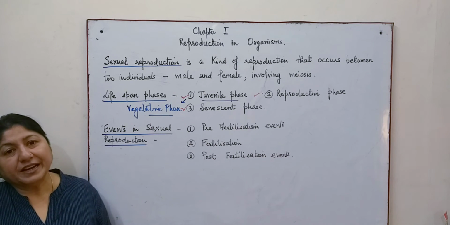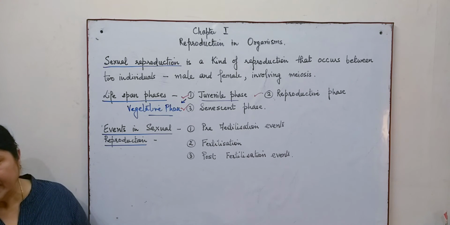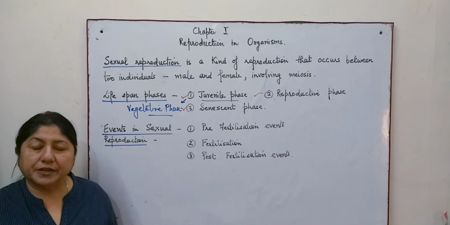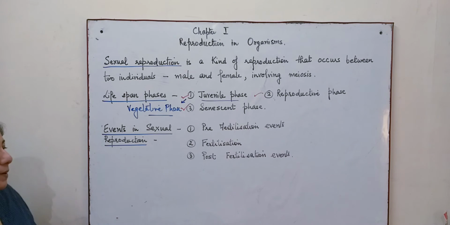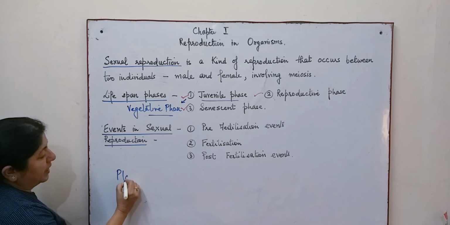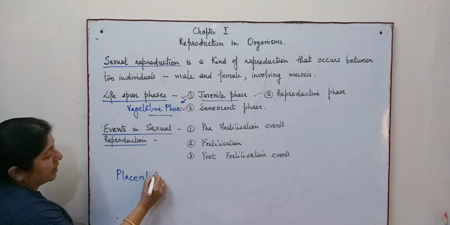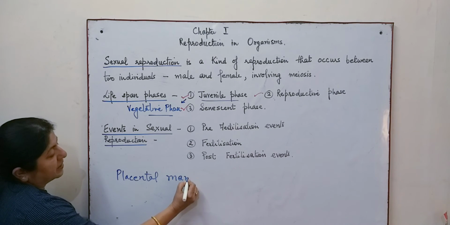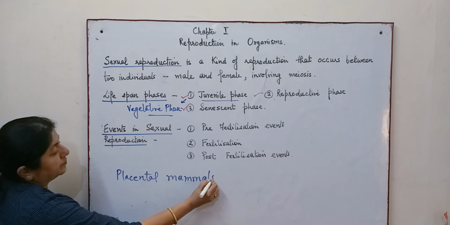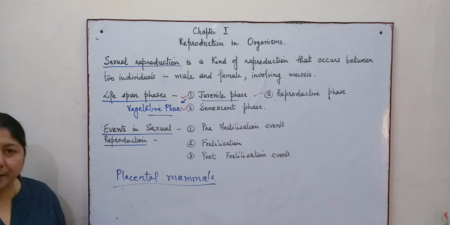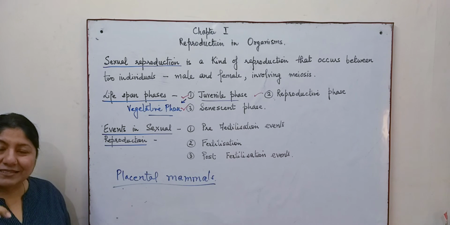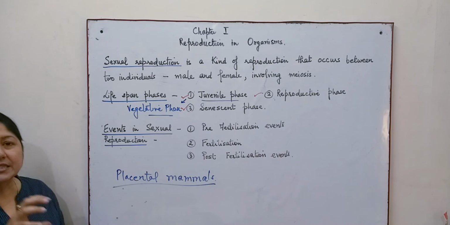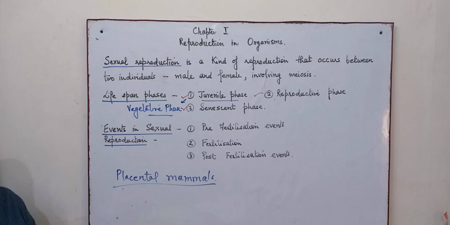Also, we find that certain animals have a particular period during which they can breed. Now, let's talk about the placental mammals, that is, the mammals having the placenta. These placental mammals also have a fixed cycle, some of them known as non-primates and primates.